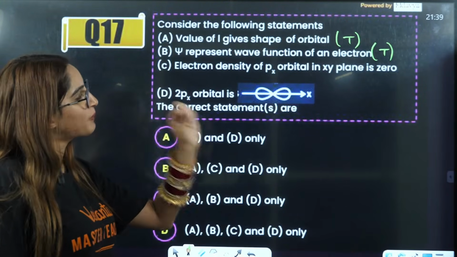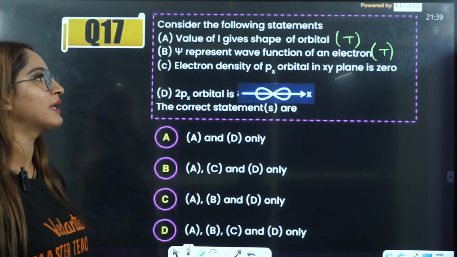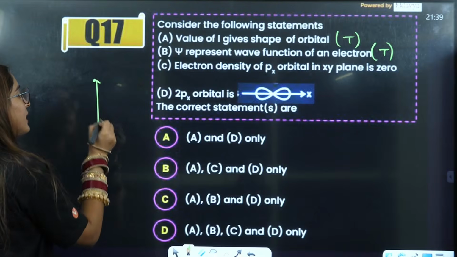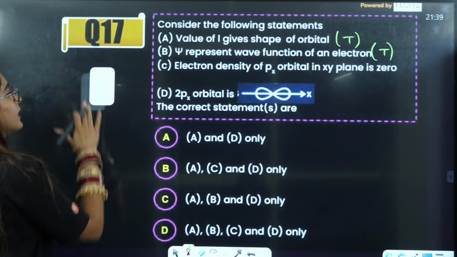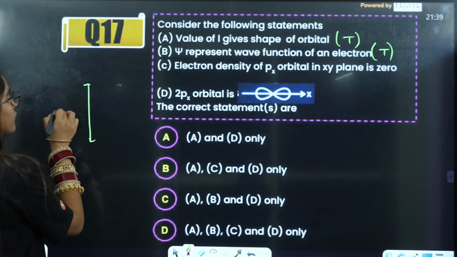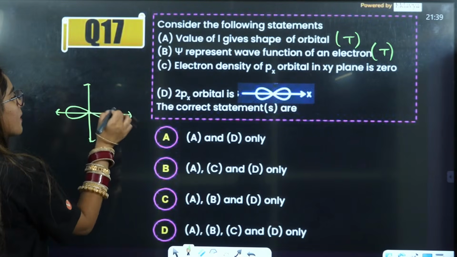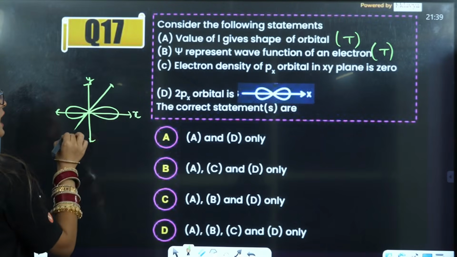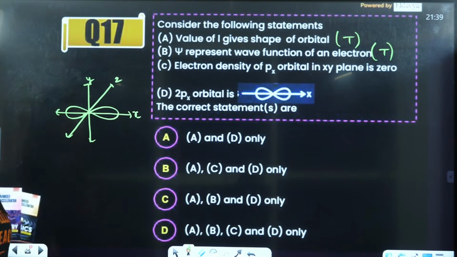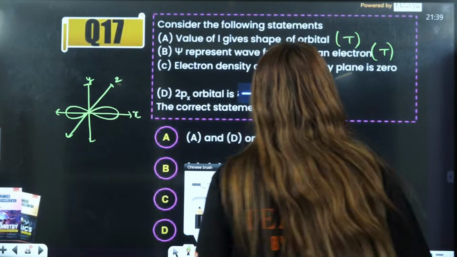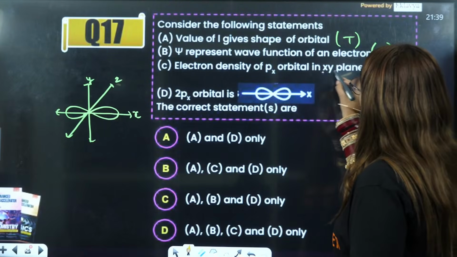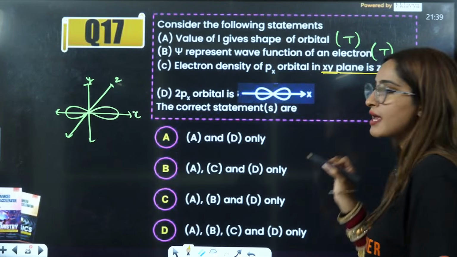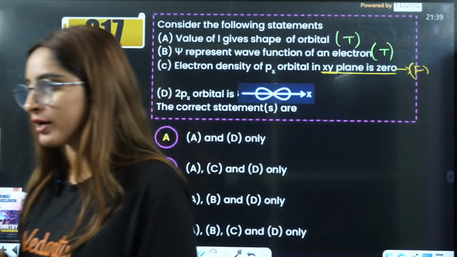Electron density of px orbital in the xy plane is 0. If you talk about the px orbital, we know that this is the px orbital, along the x-axis. So y and z axes have 0 electron density, so the statement that the xy plane is 0 is incorrect because the x axis will have the electron density.